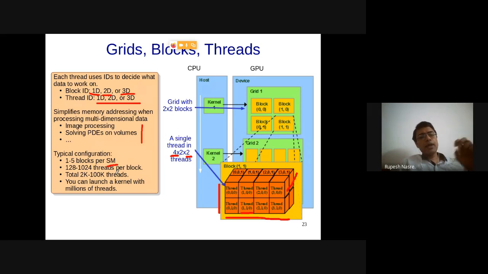So typically you can have a few blocks assigned to each streaming multiprocessor. You can have more, but these are just typical values. Similarly, typical values are 128 to 1024 threads inside one block, and the total number of threads could go into a few tens or few hundred thousands, for example, here. You can as well launch it with millions of threads. That doesn't stop you. I mean, these are typical values. These are not the limits. Right?